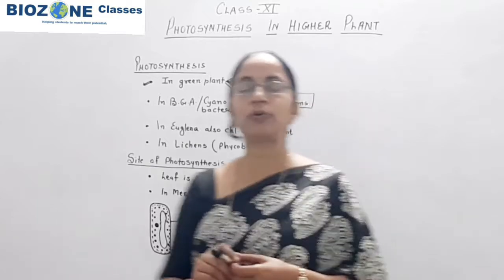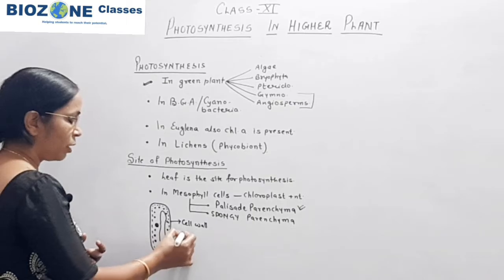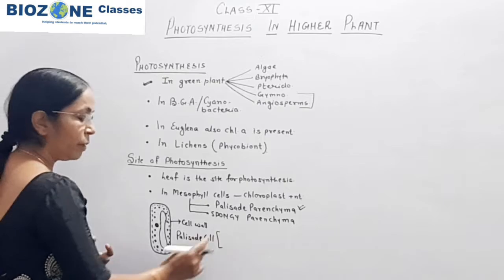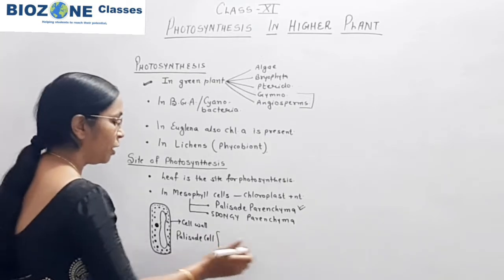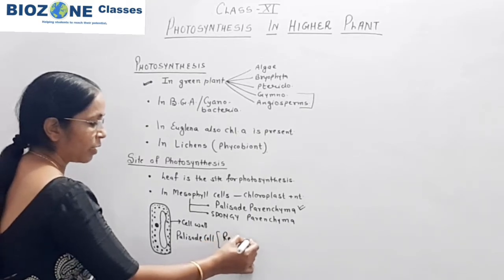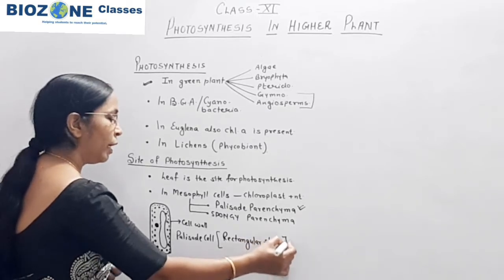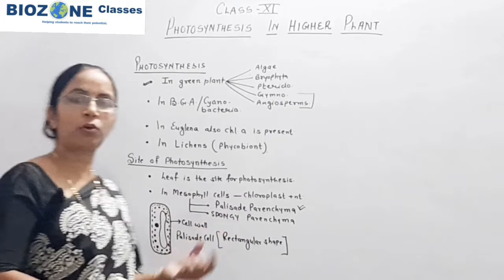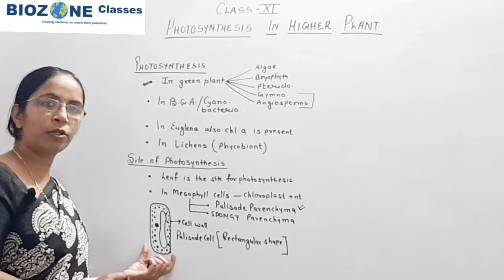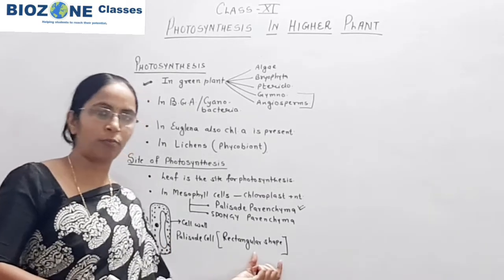So when you draw a single palisade cell, you remember, it is predominantly rectangular in shape, and this is the predominant site for photosynthesis. This part is mainly important for your theory exam. Remember the shape of the palisade cell for your objective exam.